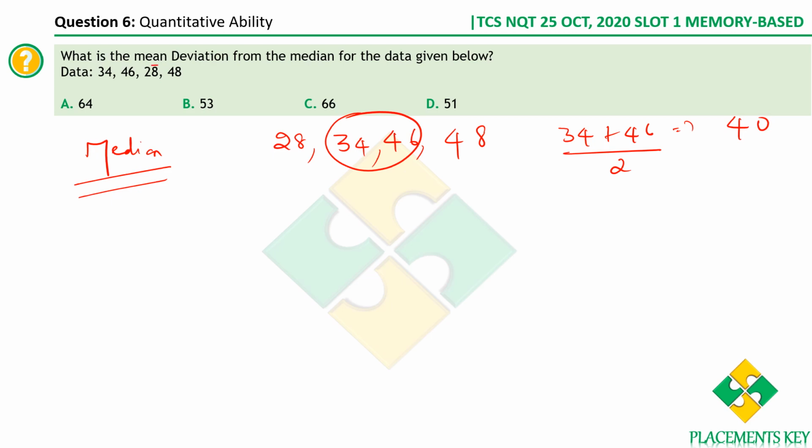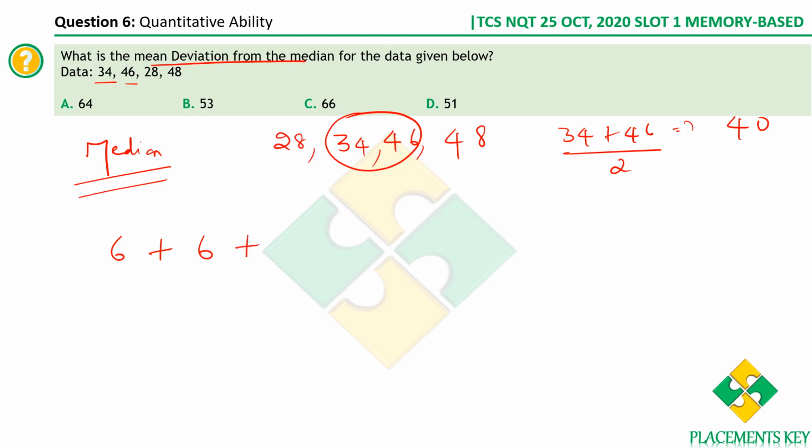Now to find the mean deviation from median, first let's take the deviations from median. So 34 and 40, the deviation is 6. Please don't take the signs. Take the absolute differences, that's it. There is a 34, there is a 40. So what is the difference? It is 6. There is a 46, there is a 40, so the difference is 6.